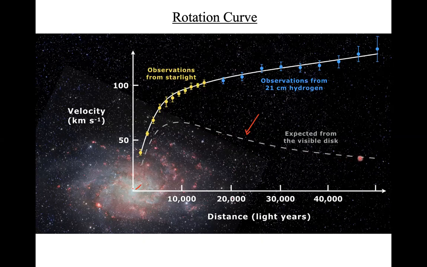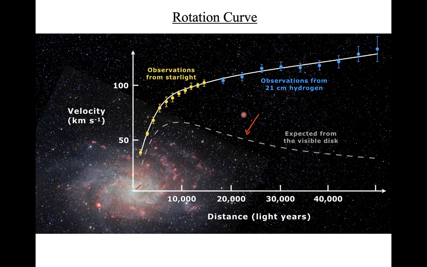But what we actually observed is, you have observations up to right here from the starlight, and then once you measure through the 21 centimeter hydrogen line, because we have a lot of gas outside, close to the halo, what we have seen is that there is an increase in the rotational speed, and this difference between these two curves cannot be explained using normal matter.